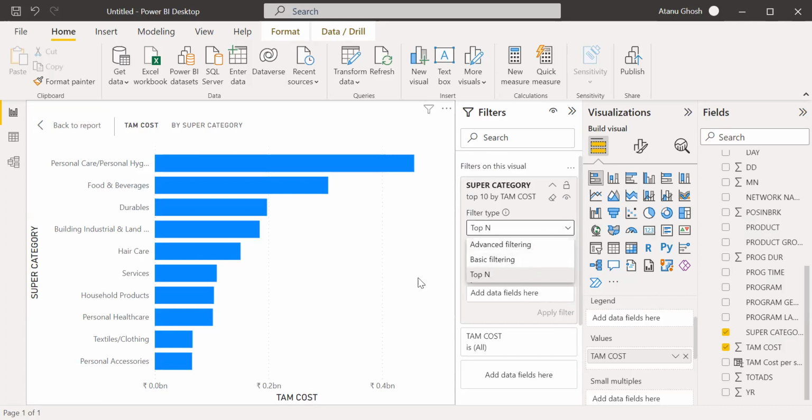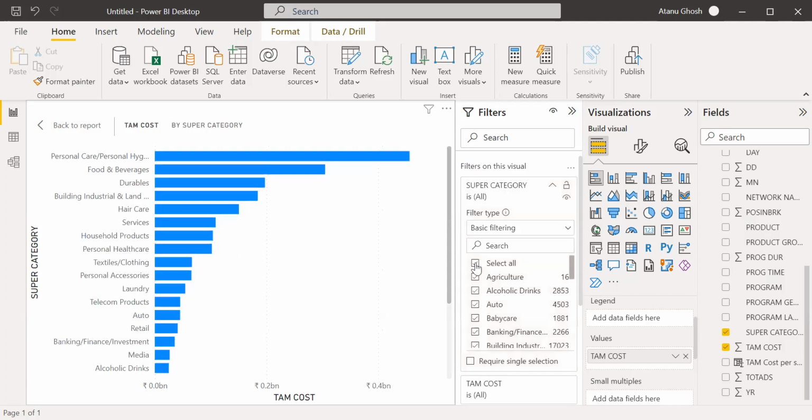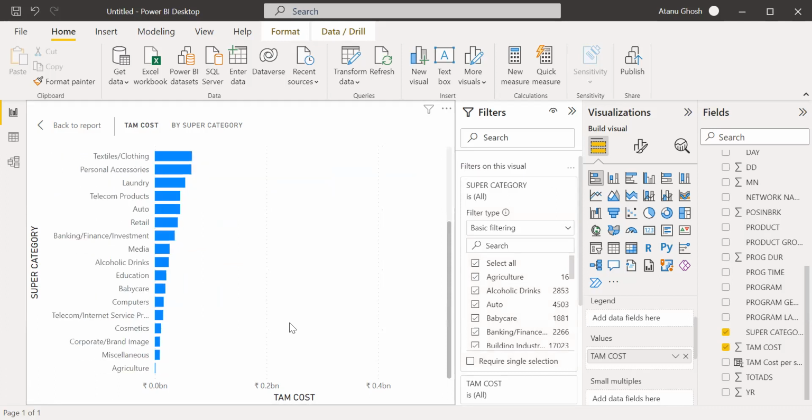If I remove this filtering, I take all of them, then I have to scroll down, and I really don't need to know the ones that are not spending a lot. Agriculture, miscellaneous, corporate, brand new age, cosmetics. Cosmetics, interestingly, is spending so little.